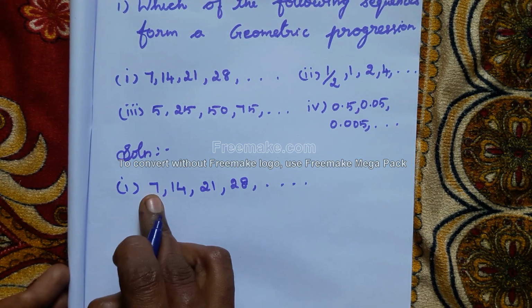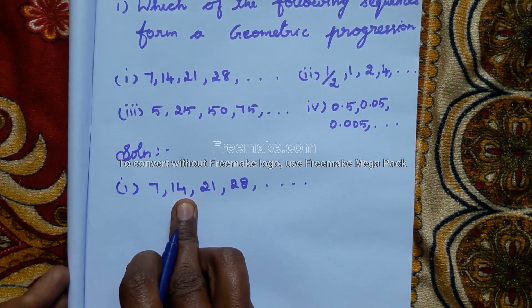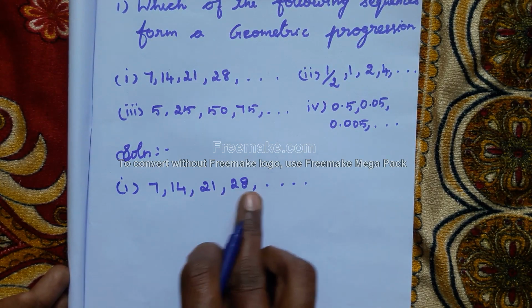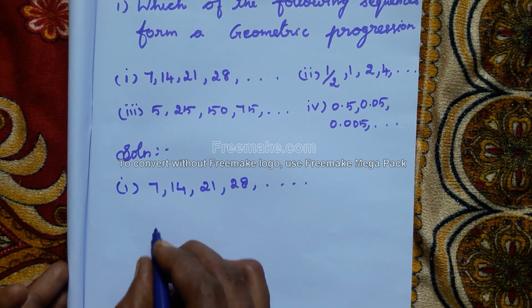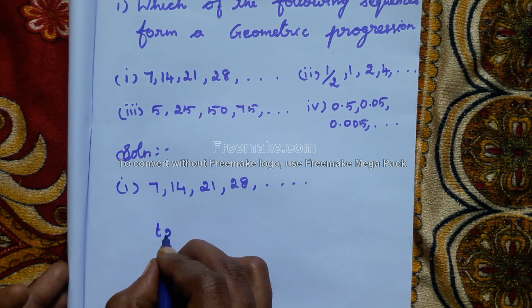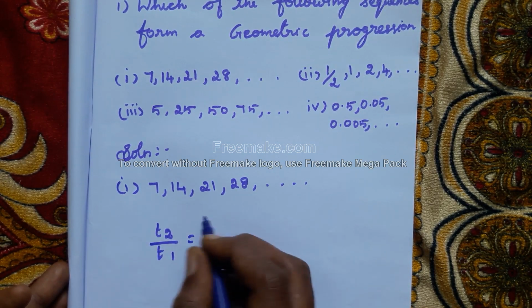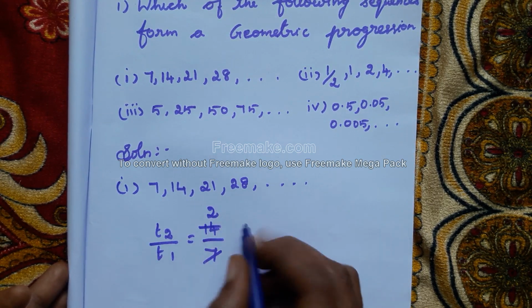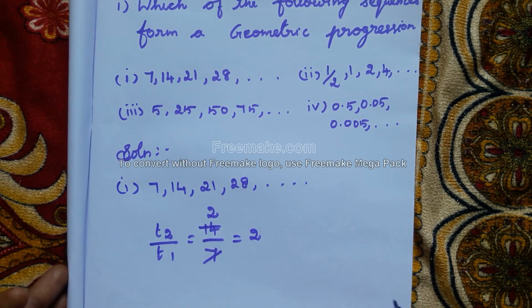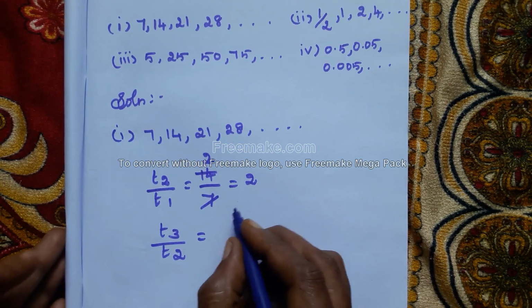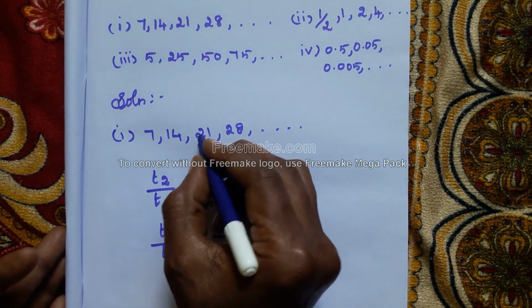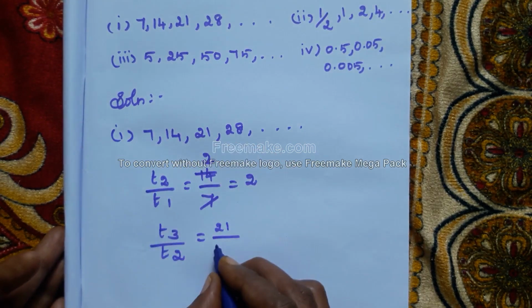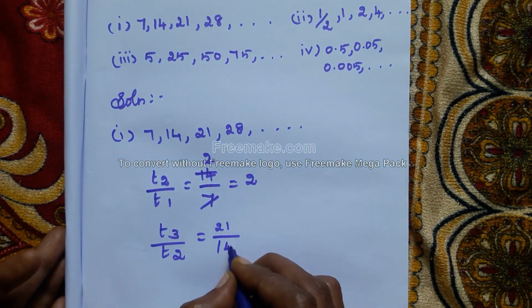It is the first term T1, second term T2, third term T3, and T4. First, T2 by T1 is equal to 14 by 7, which is 2. Next, T3 by T2 is equal to 21 by 14.